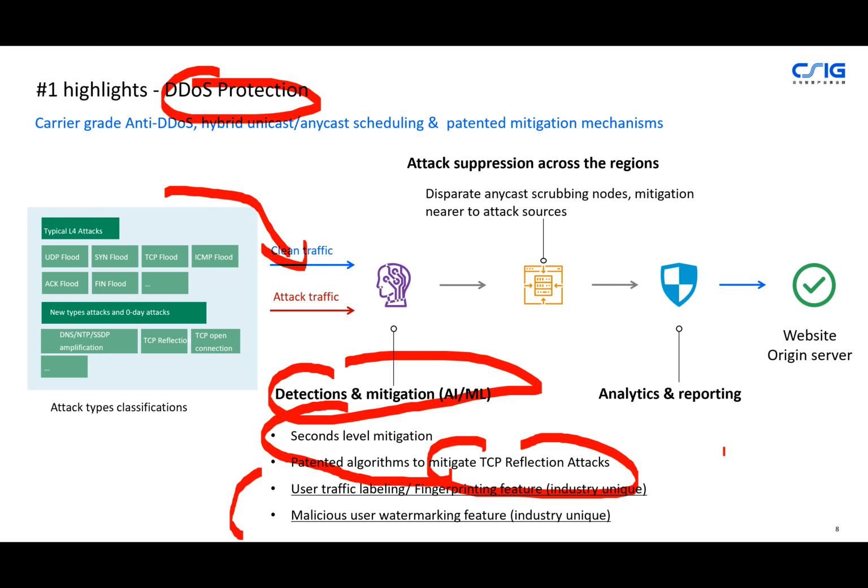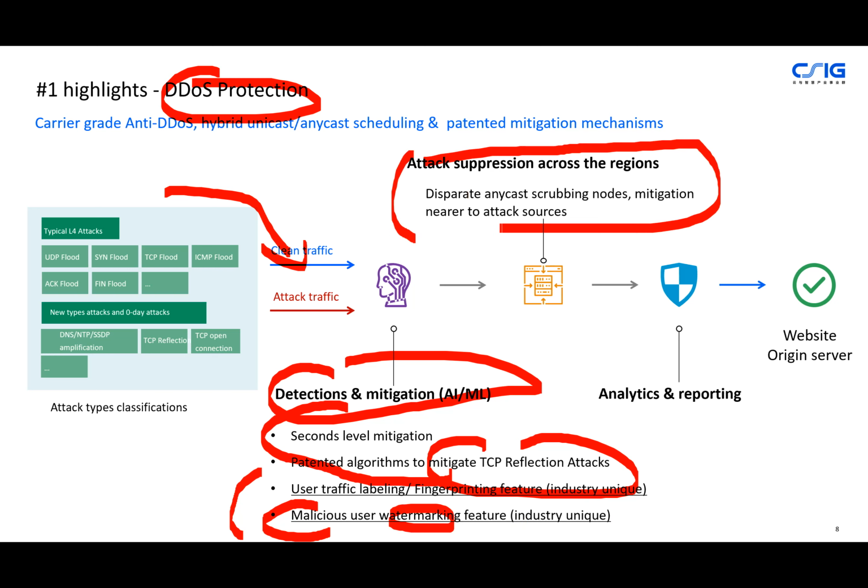And also, we're leveraging the big data analytics platform to identify malicious traffic at the very early stage of the attack, because we leverage a feature called watermarking to identify them. And in terms of the attack suppression, we leverage the technology called anycast, so that we can suppress the attack traffic nearest to the attack sources. So the attack traffic won't consume our edge-one backbone.